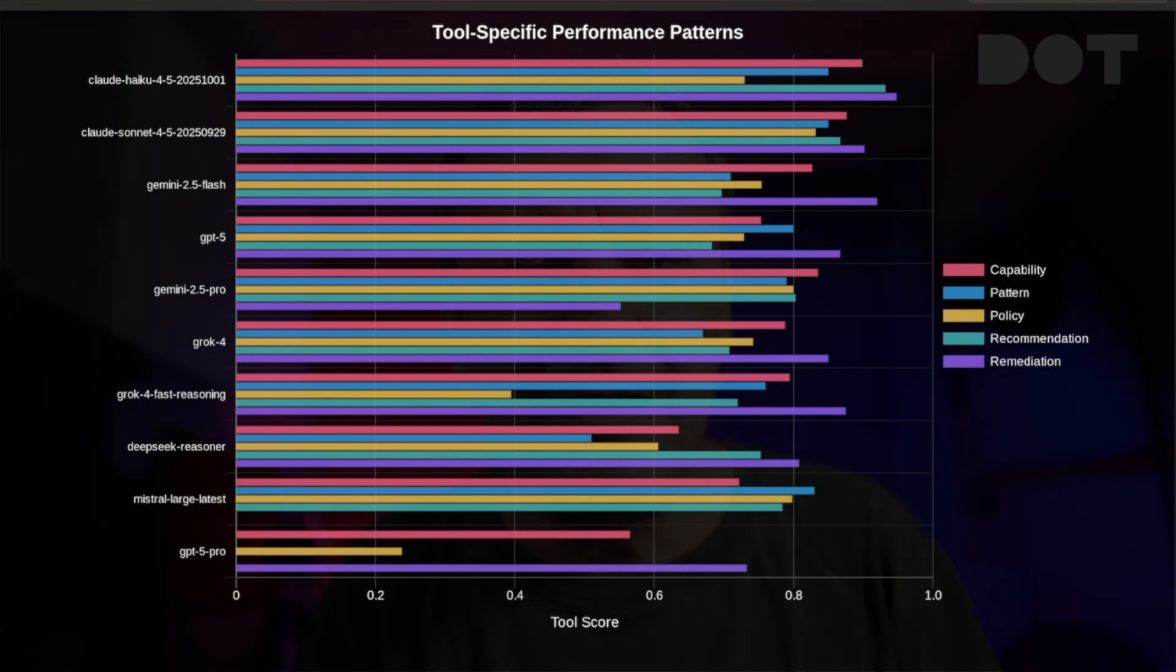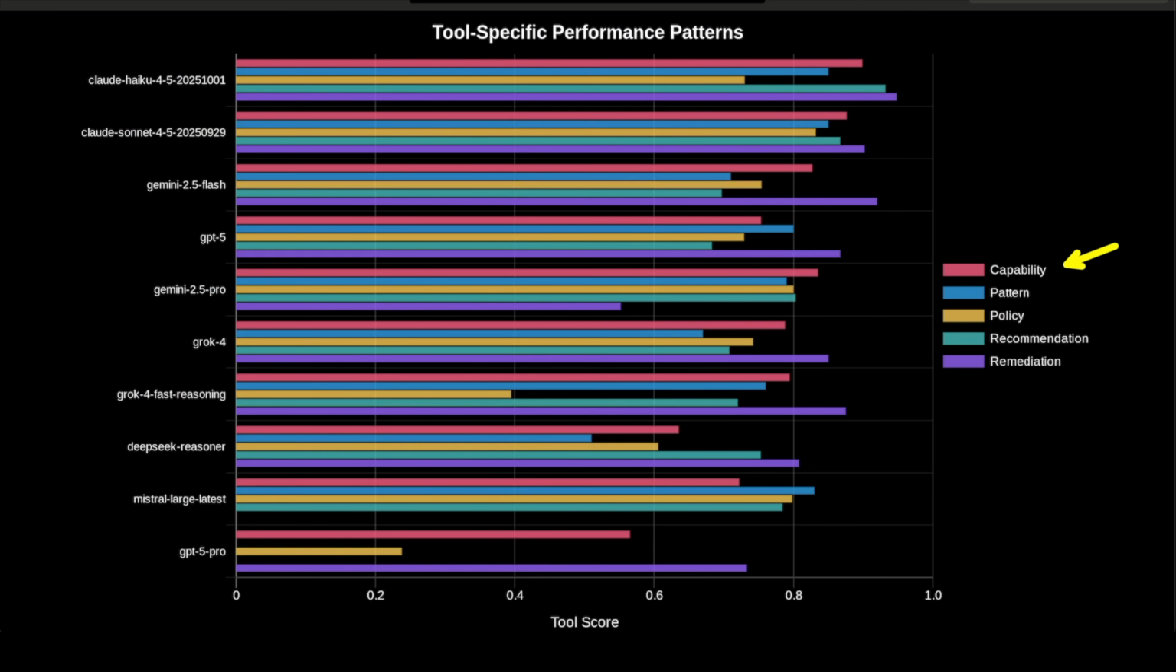Now, looking at tool-specific performance reveals something interesting. There is no universal winner that dominates everything. Instead, we see specialization. Some models excel at certain tasks but struggle with others. In capability analysis, the performance spread is massive, from 90% at the top down to around 64% at the bottom. There's a significant difference in how well models handle these 100 consecutive interactions over 45 minutes.